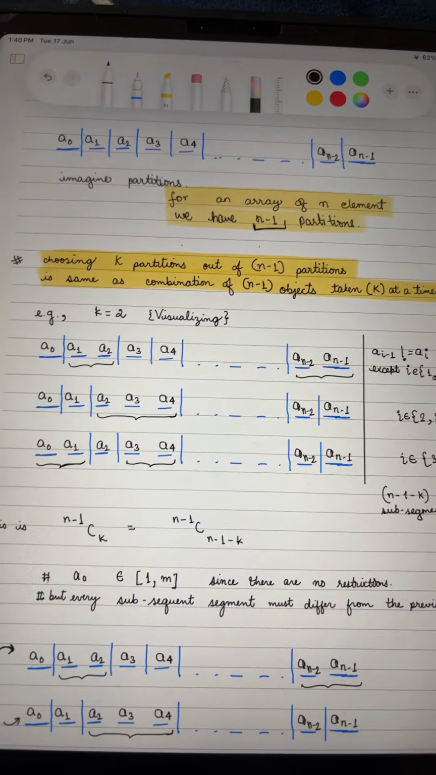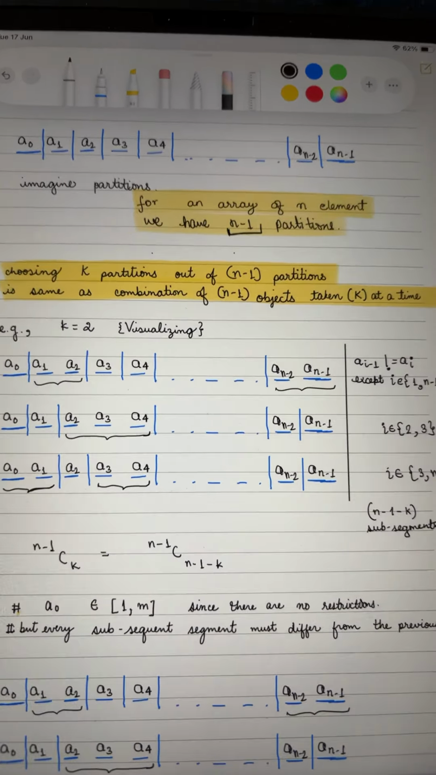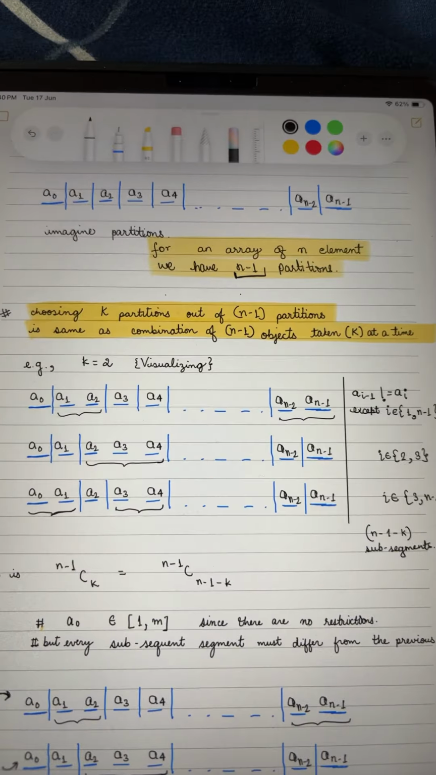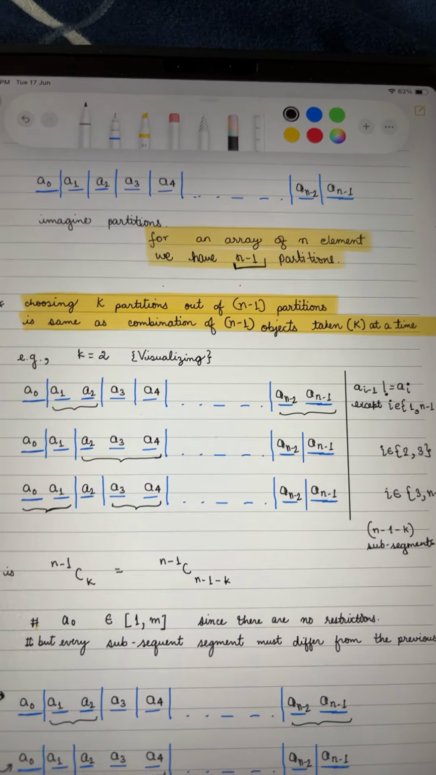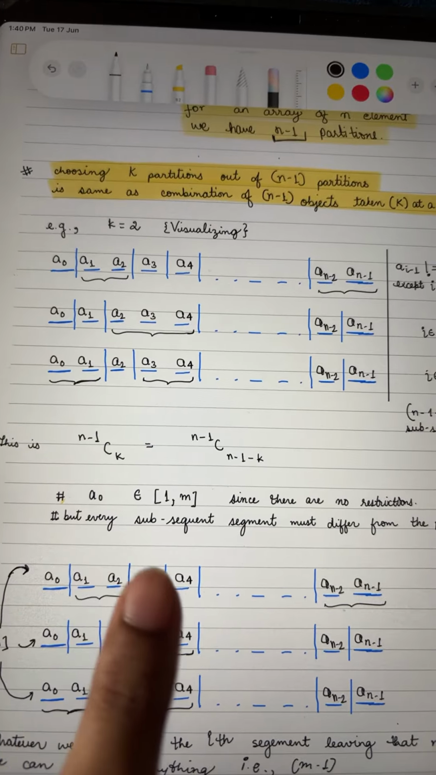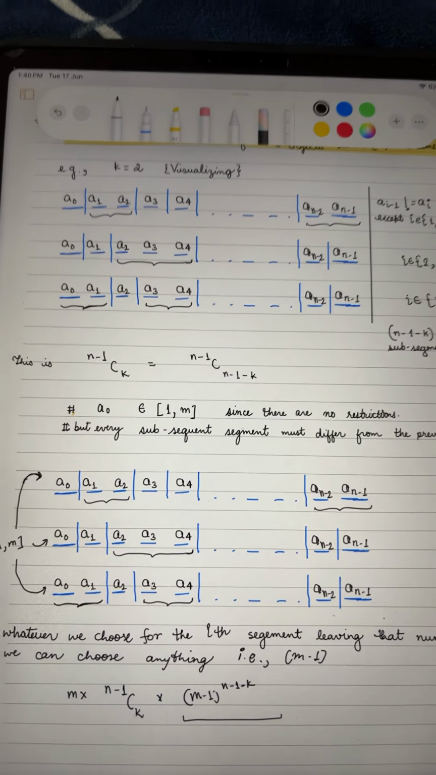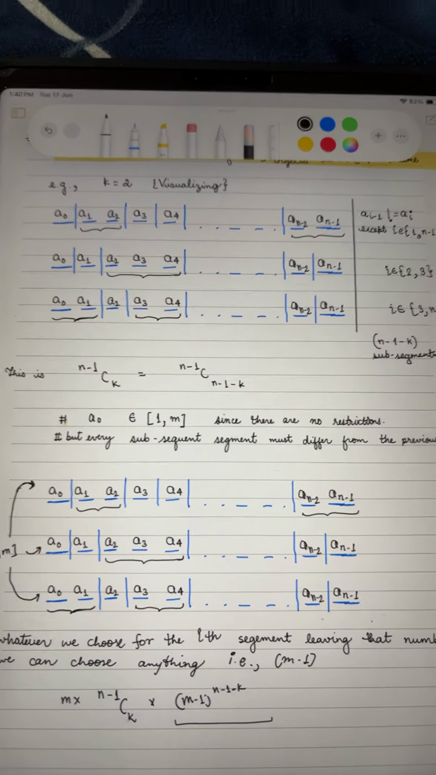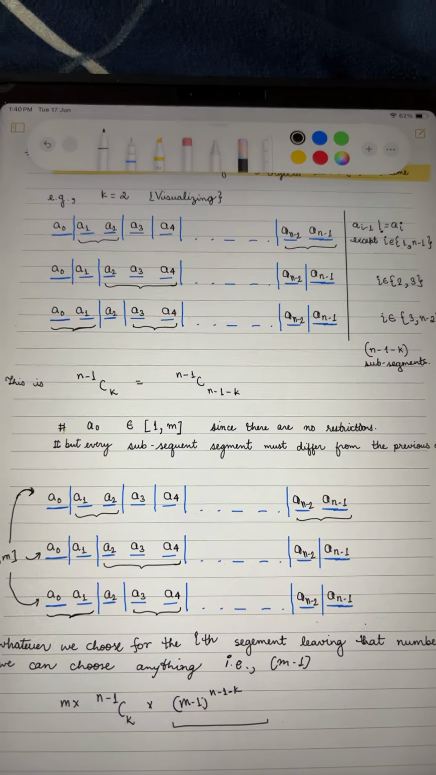So this is exactly equal to the number of combinations of n minus 1 objects taken k at a time, which is also equal to saying choosing k lines out of n minus 1 lines. Okay, which is simple, n minus 1 C k. Now for the first element, we can take any value from 1 to m inclusive, right? So there is no restriction on taking a0.